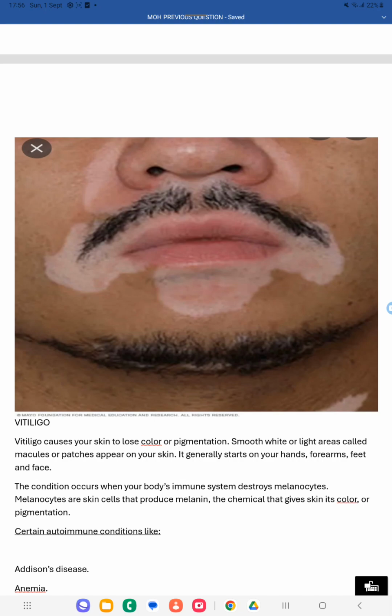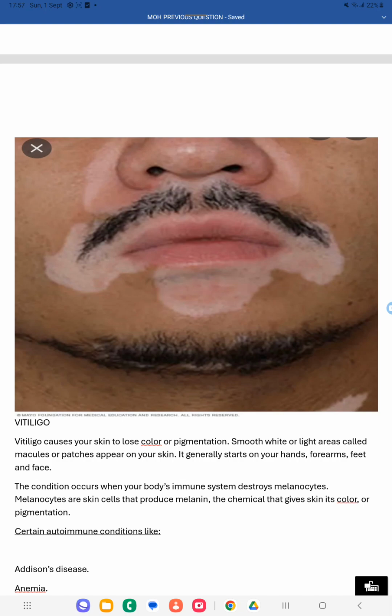What they are destroying here is the melanocyte. Because of that, melanin production will not happen, and melanin is the main thing giving pigmentation to the skin. Because melanin production is not happening, there will be loss of pigmentation. So that is called vitiligo.